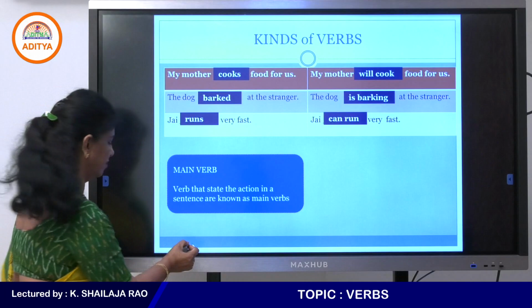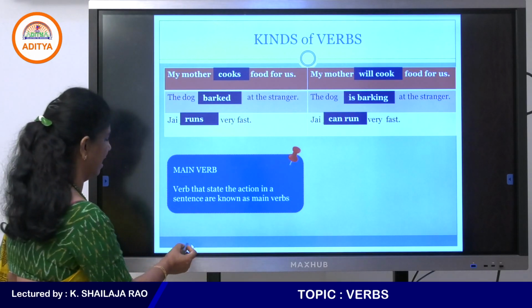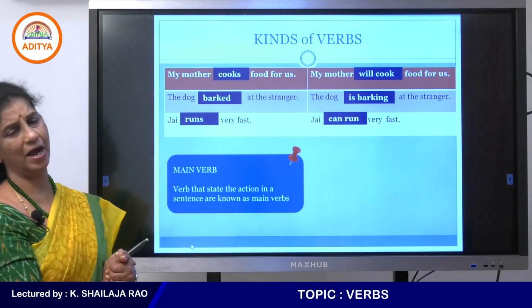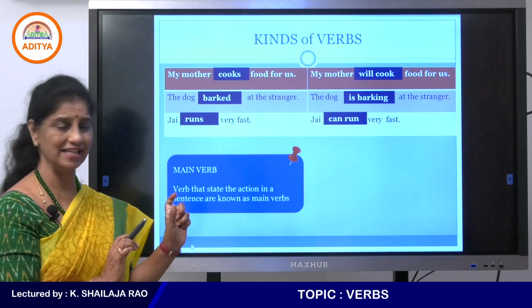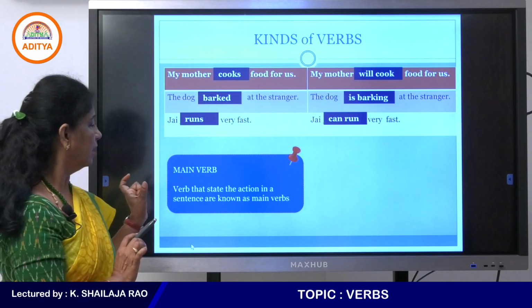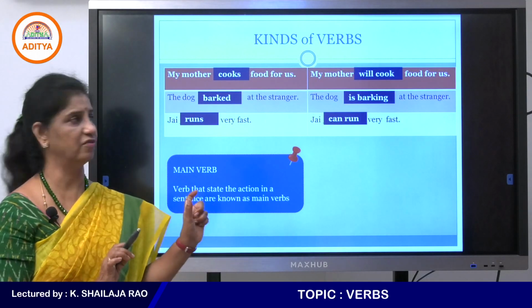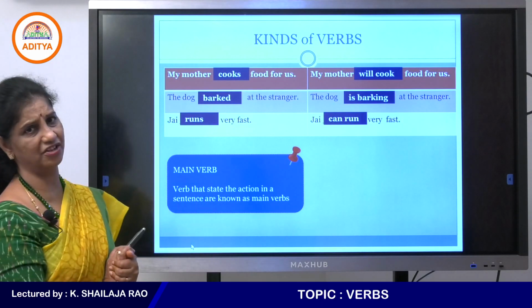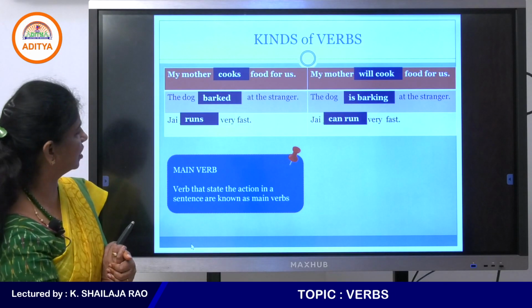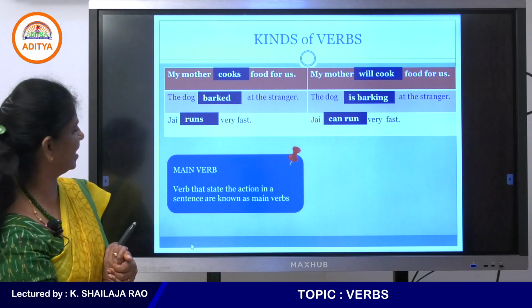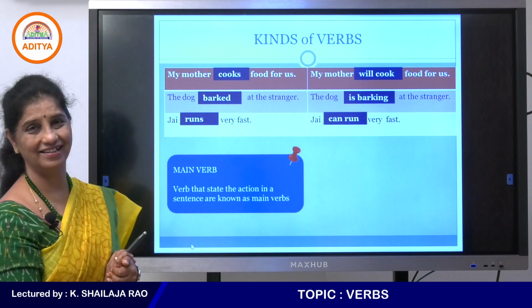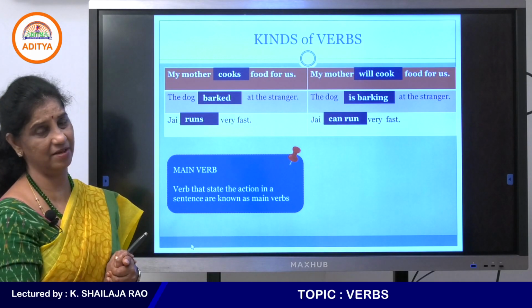So what is the main verb? Main verb is that word in a sentence which shows action of some kind. That is called the main verb. So what are the words that show action? Cooks, cook, barked, barking, runs, run, right? These are the main words.